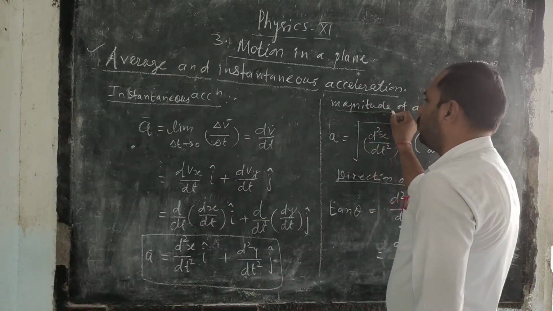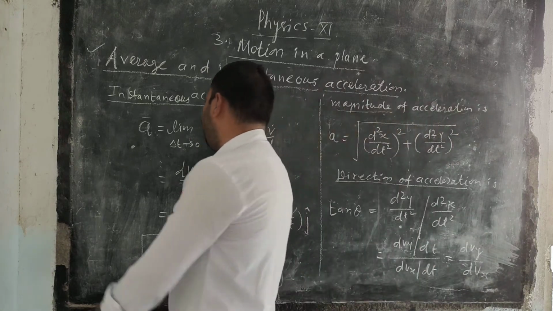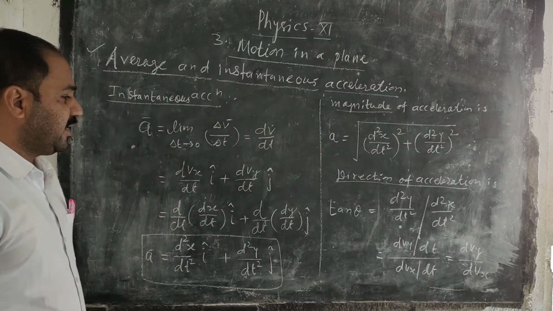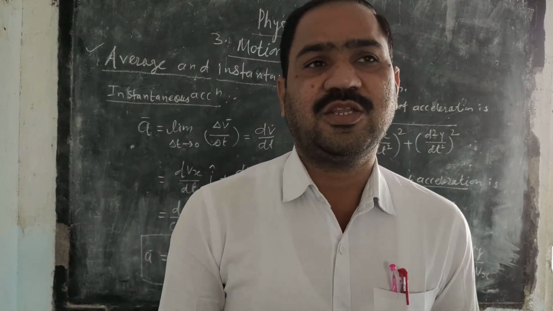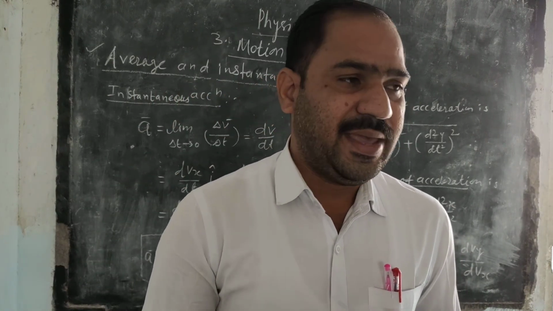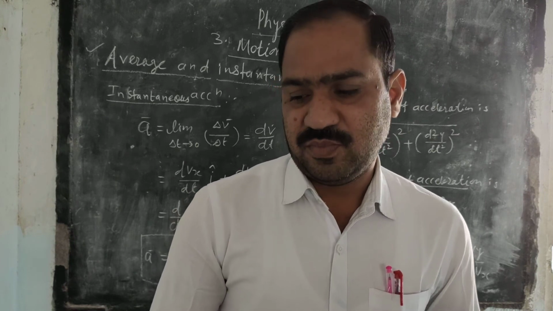Here is the magnitude and here is the vector form of the instantaneous acceleration. So in this way we can find the acceleration, velocity and the displacement.